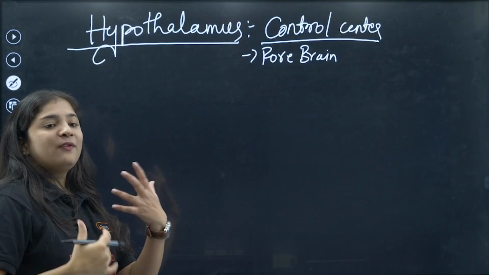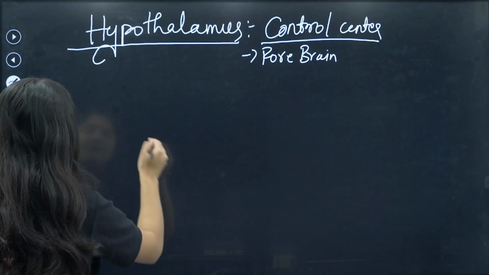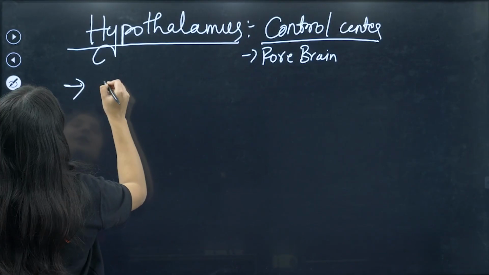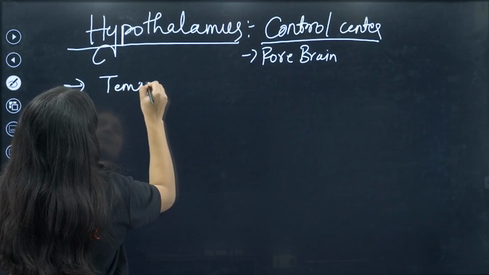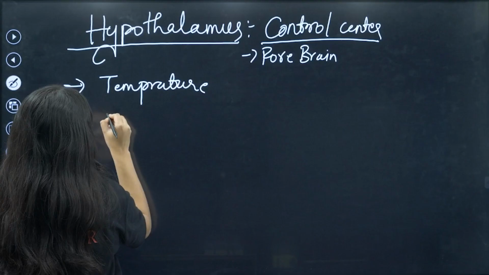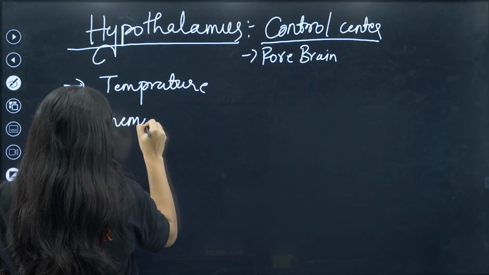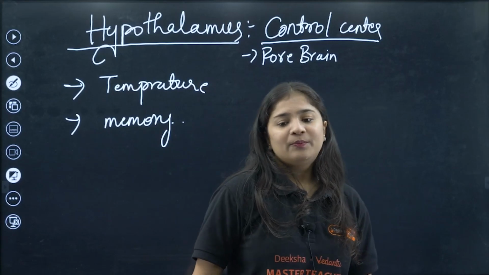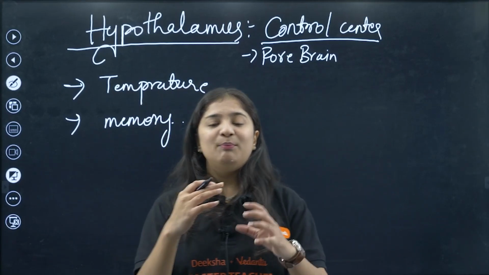It controls all the functions of our body, my dear kids, like temperature and the storage of your memory, etc.